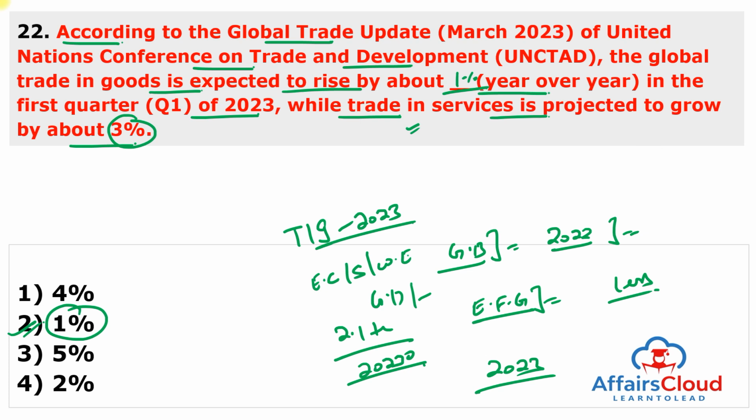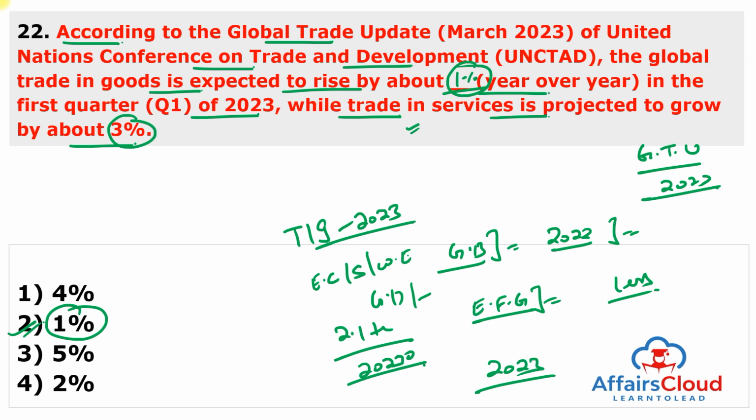So, remember, this is the United Nations Conference on Trade and Development that recently released the report, Global Trade Update of 2023, and total trade in services is projected to grow by 3% in the first quarter of 2023 and trade in goods is expected to increase by 1%.